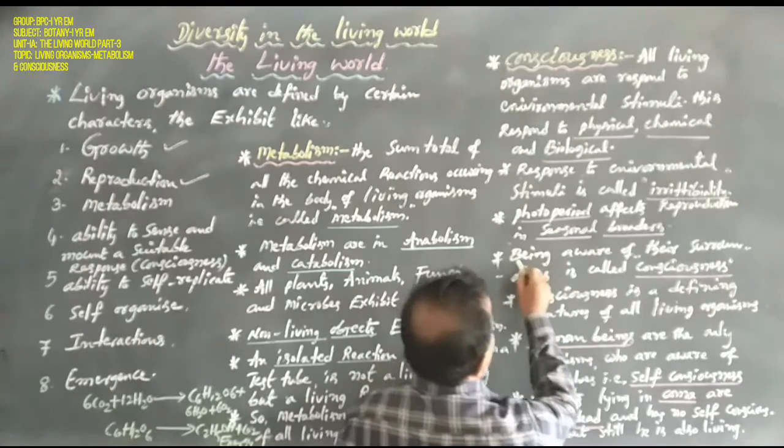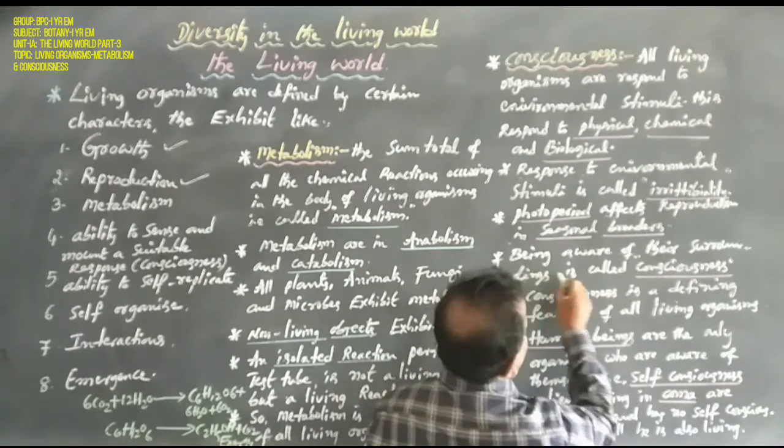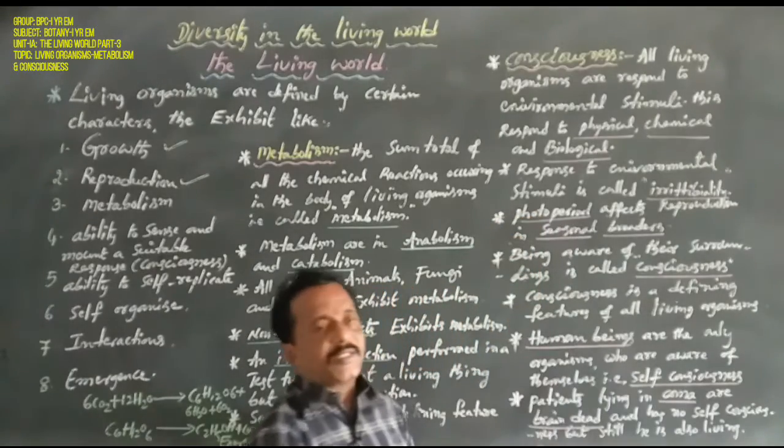Next, being aware of their surroundings is called consciousness.